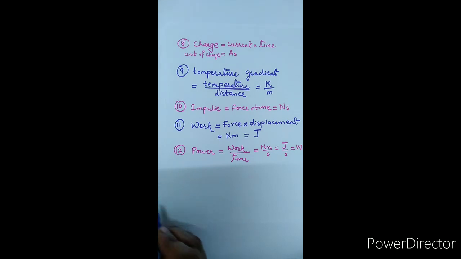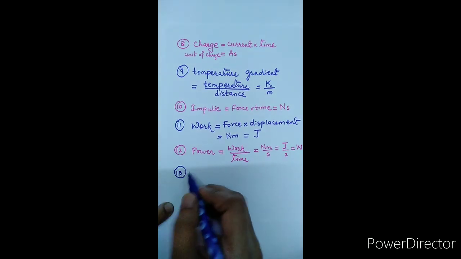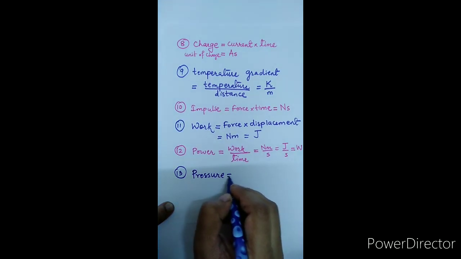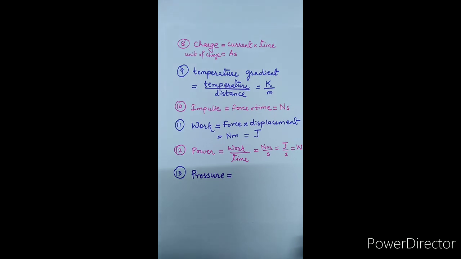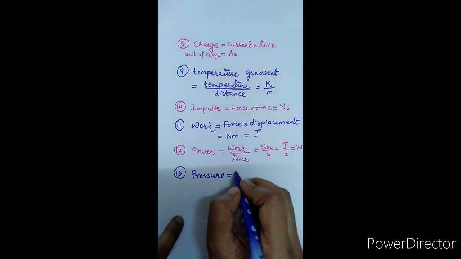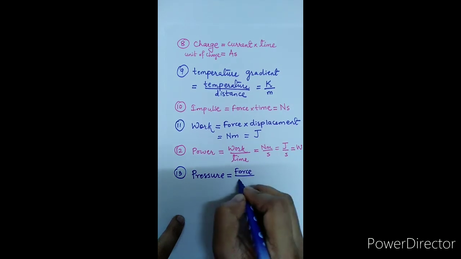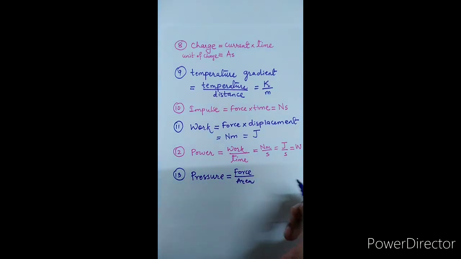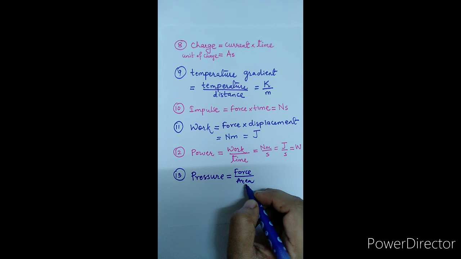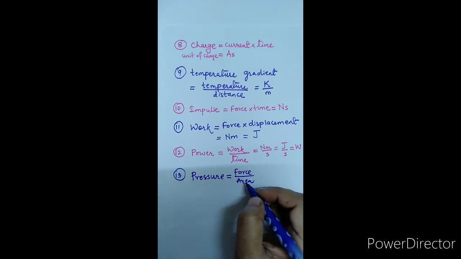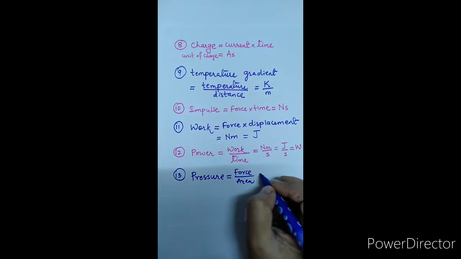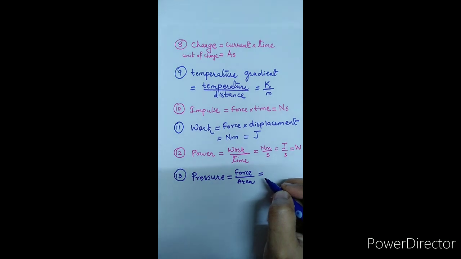The next example we have is pressure. Pressure is defined as applied force per unit area. Force is a derived quantity. Area is also a derived quantity, so that we can say pressure is a derived quantity, as it depends on the fundamental quantities length, mass and time.